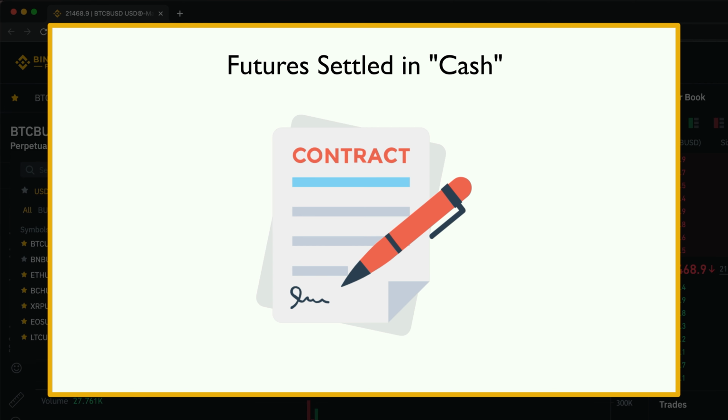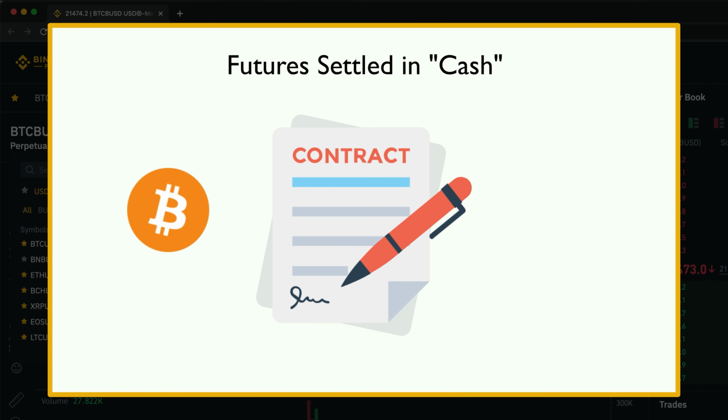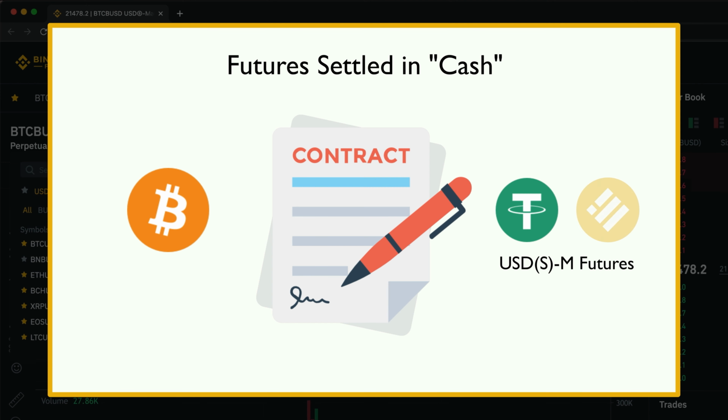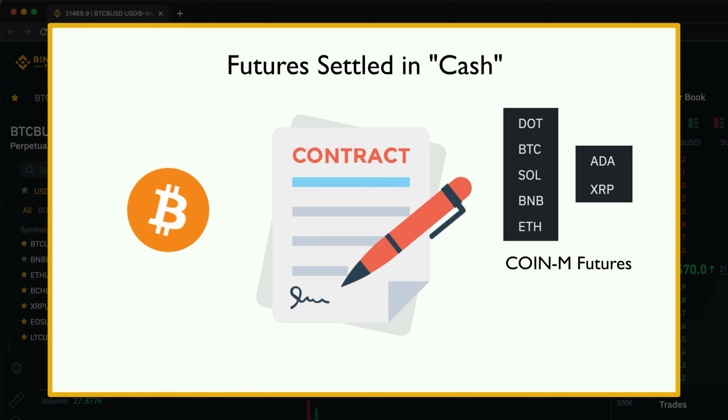And even though we might enter a future contract about buying or selling Bitcoin or any other underlying asset, in practice, we don't actually need to buy or sell the asset itself. Instead, we can just use any available asset as collateral, also called margin, to fund our trade and pay up when we close our position. As we've already seen, for USD-M futures, that would be either US dollar Tether or Binance US dollar. And for COIN-M futures, we can use these cryptocurrencies right here.